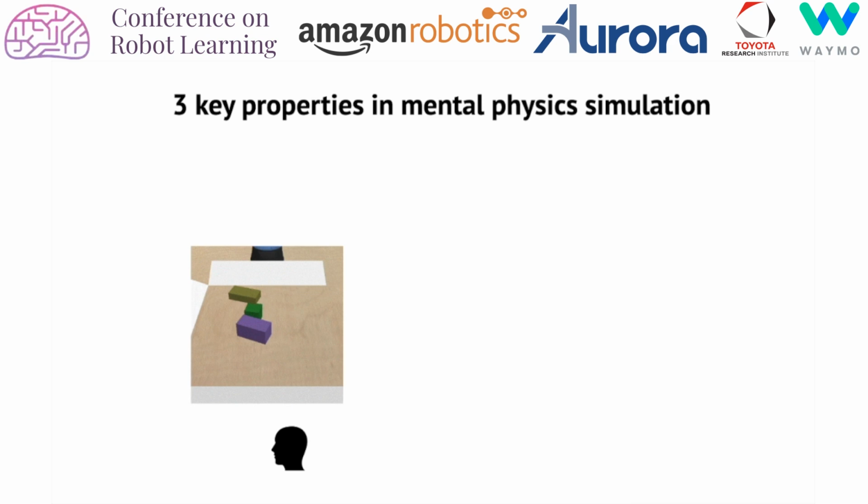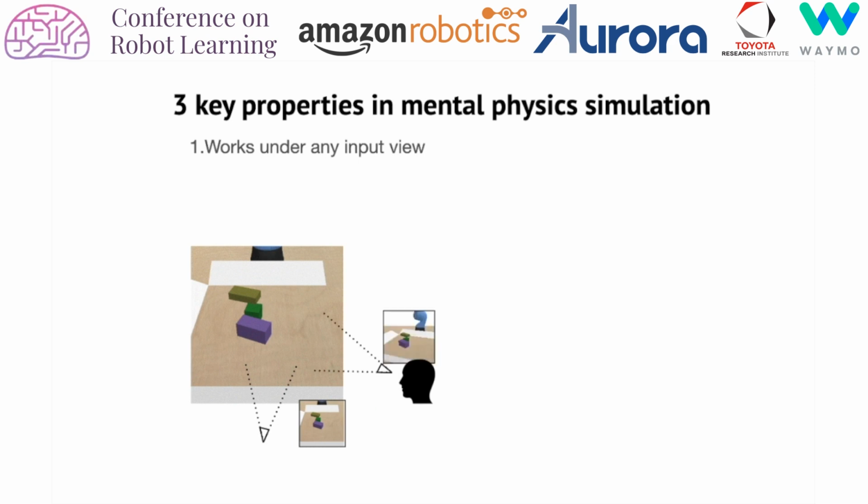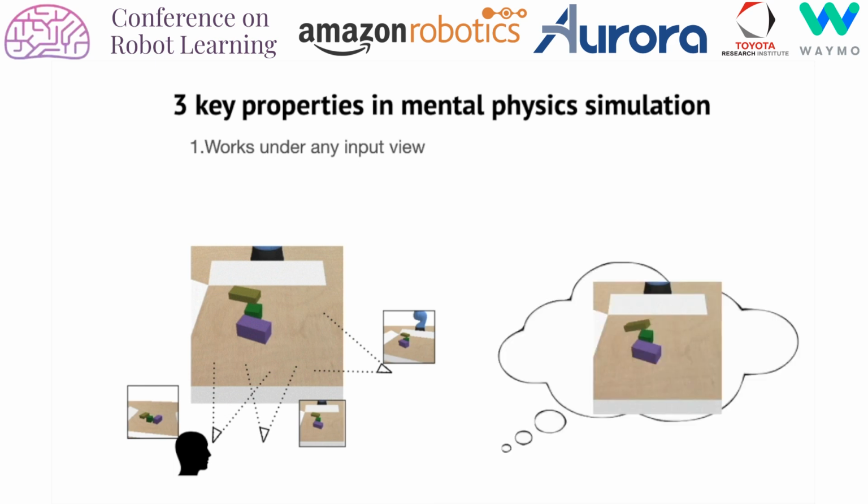We identify three key properties in humans' mental physics simulations that enable us to work in the real world. First, since we are constantly moving, it is critical that the simulation can work under any view. A change in viewpoint can cause the input image to look drastically different in pixel space, yet our mental simulations are unaffected by the change. Learning physics simulation that can work under any camera viewpoint is a critical but untackled problem.